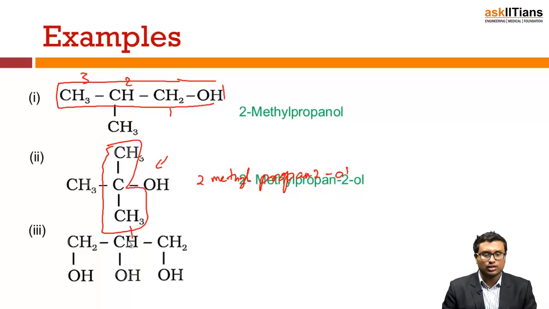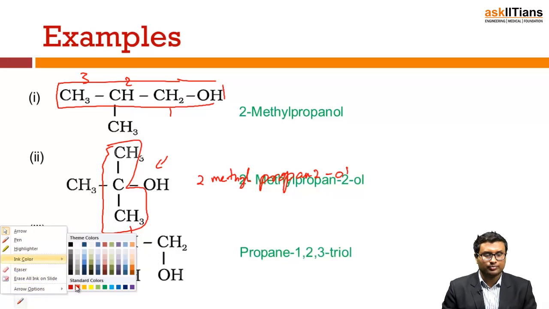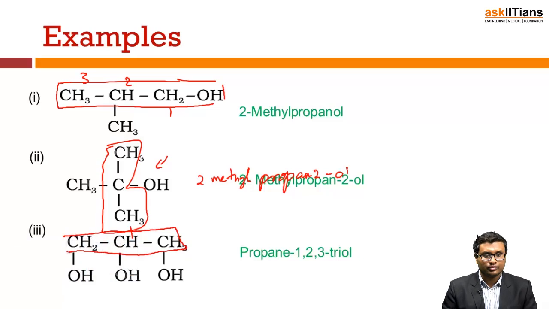Now you have 3 alcoholic groups, 1, 2 and 3. So again select the longest carbon chain. If I select the longest carbon chain, it is propane, with your alcoholic functional groups at the first, second and third positions. Just like 2-methyl propane 2-ol, where 2 represents the position of the alcohol, now you have 3 alcohols, and 1, 2, 3 represent their positions. So it is propane 1, 2, 3 triol.